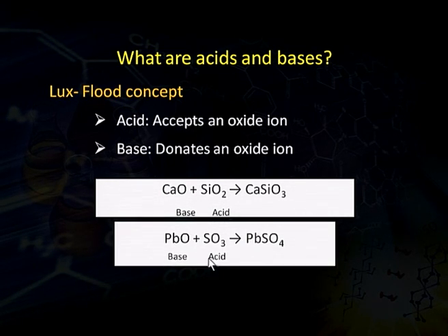Another example goes this way. We have lead oxide and sulfur trioxide. Here lead oxide donates its oxide ion to sulfur trioxide so as to form lead sulphate. In this case, lead oxide behaves as a base because it is donating its oxide ion, while sulfur trioxide behaves as an acid because it is accepting an oxide ion. So, this is also an example of a Lux-Flood acid and base.